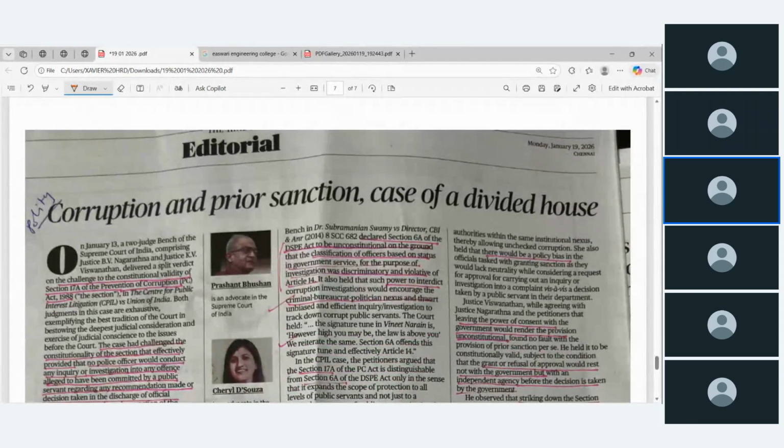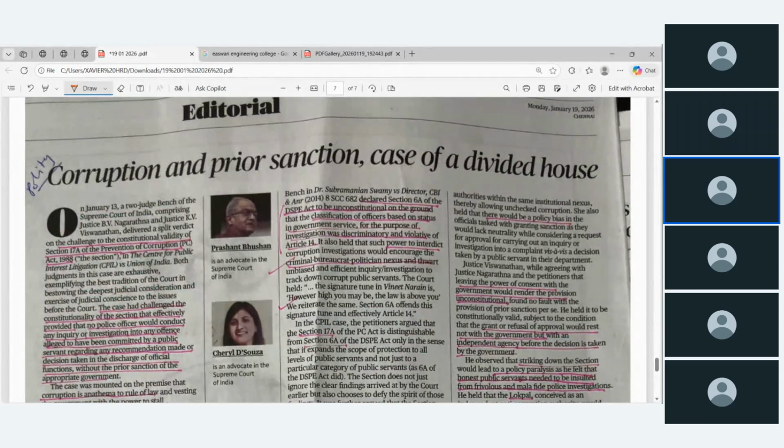Then this is one of the editorial in today's newspaper. The corruption and prior sanction case of divided house. Actually, why that happened means there is a section called section 17A, how they mentioned here. The Prevention of Corruption Act 1988 இதுல செக்ஷன் 17A ஒன்னு இருக்கு. அதை சேலஞ்ச் பண்றாரு ஒரு பெட்டிஷனர் சுப்ரீம் கோர்ட்ல. என்ன சேலஞ்ச் பண்றாருன்னா இதோட கான்ஸ்டிடியூஷனல் வேலிடிட்டி.